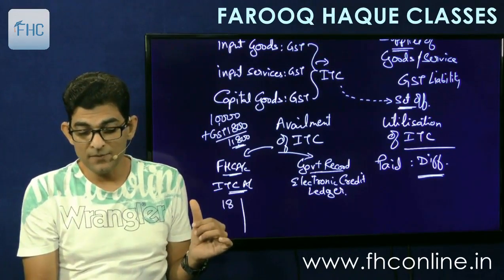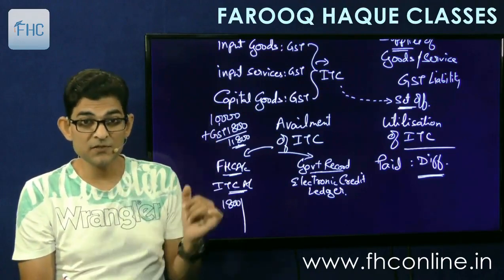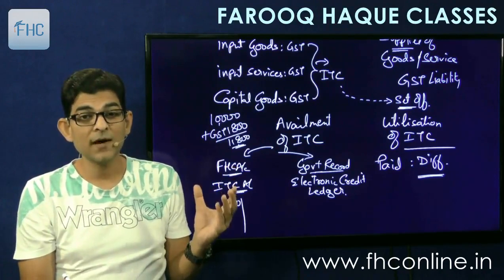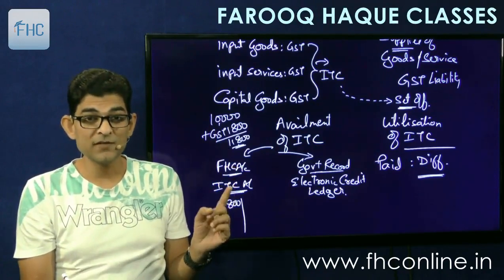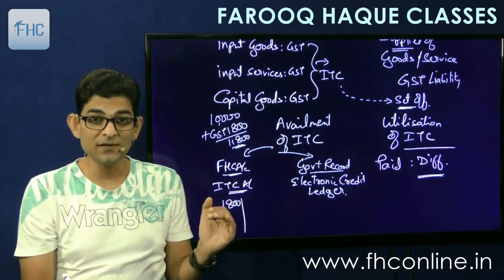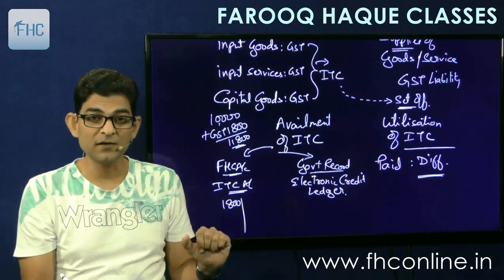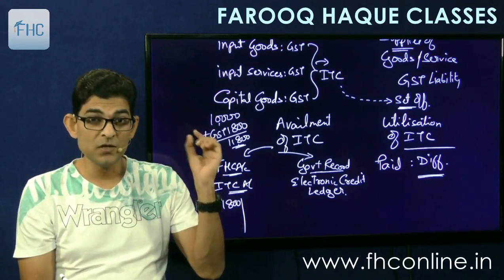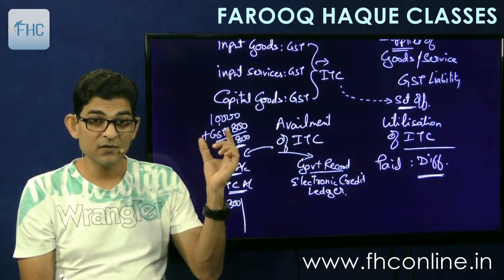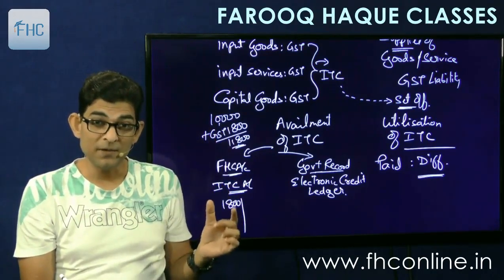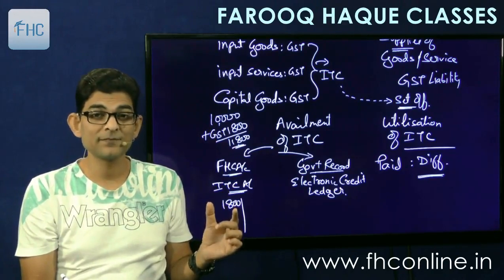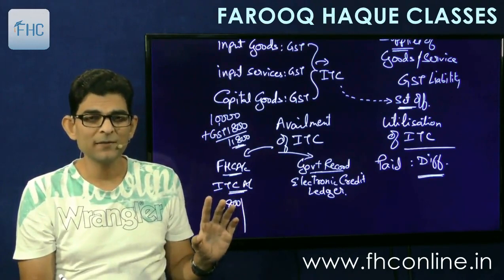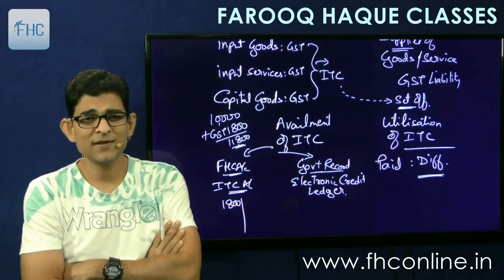In my records, Farooq records, it will be called ITC account debit 1,800, to bank 11,800. So the purchase entry would be purchase account debit 10,000, GST is 1,800, so that will go here, debit. ITC account debit 1,800, and to bank 11,800.